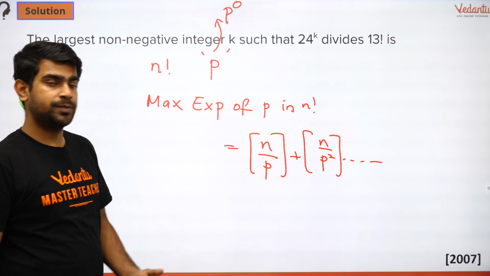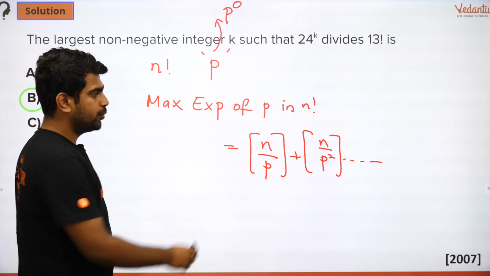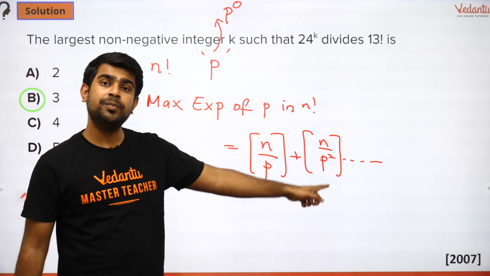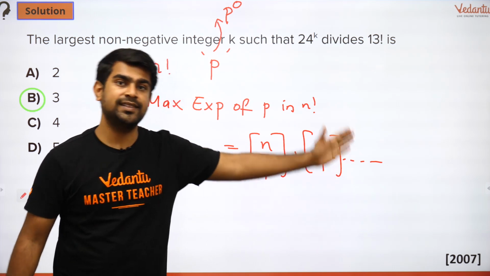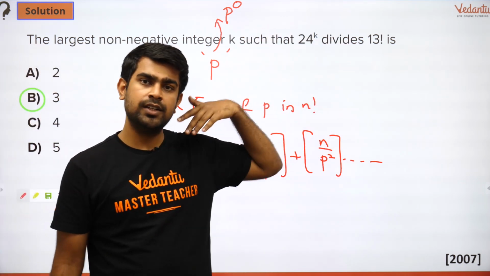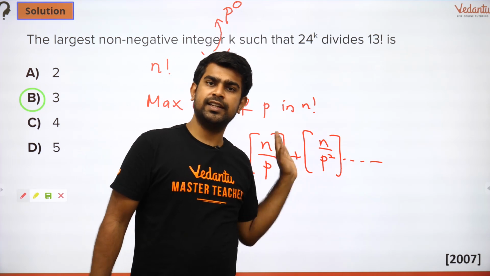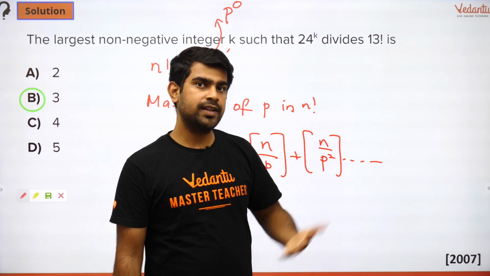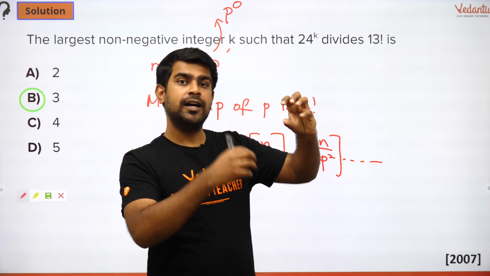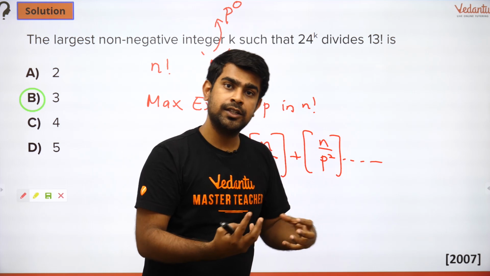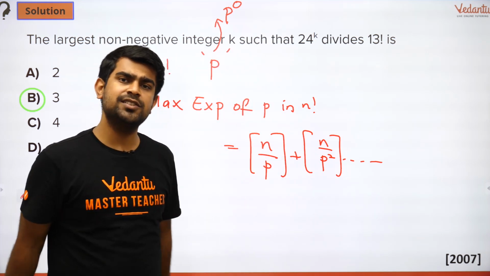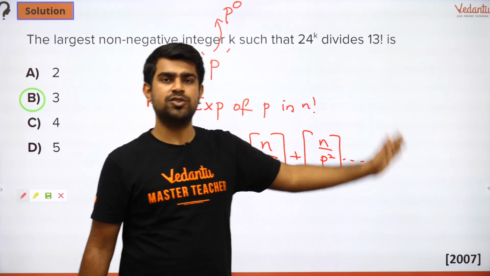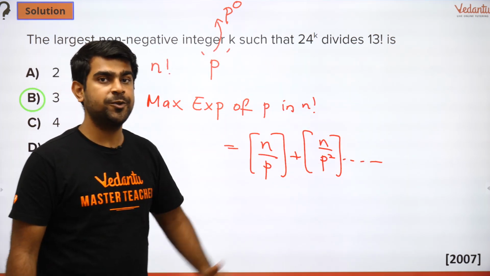I will show you an example. This is a formula. This is the box or greatest integer function of n by p, plus n by p square, plus n by p cube, plus n by p power 4, and so on, keep going. Why do I keep going? Sir, then can I keep adding? No, guys, after a certain point you will have 0. After a certain point, when you divide something by a larger number, it will become a fraction. And what is GIF of a fraction? GIF of a fraction is 0. And whatever fraction follows that will also be 0. So after a point you stop. That point is where you get 0.